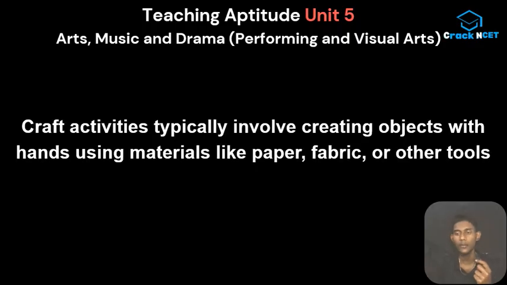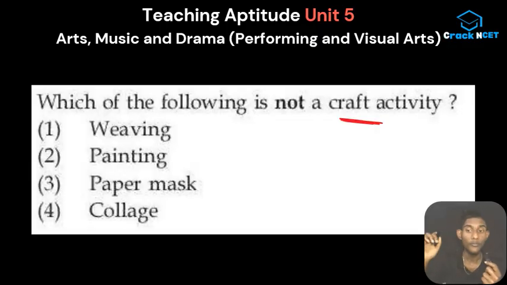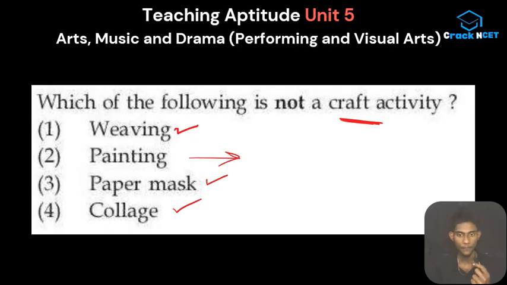This is also a kind of theory portion, so just listen. Craft activities typically involve creating objects with hands using materials like paper, fabric, or other tools. This is simple. Maybe many of you guys know this, but our goal is to find the answer to this question by using this logic. So weaving can also be considered as a craft, paper mask of course, and collage of course. So what is painting? Okay.